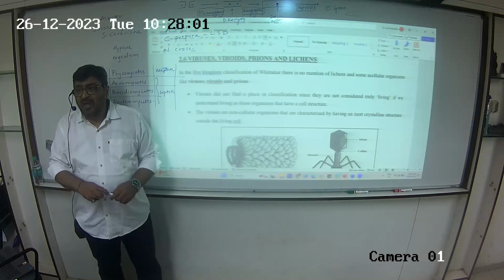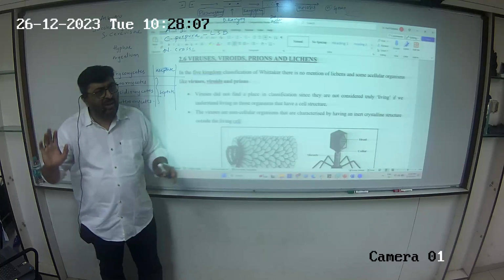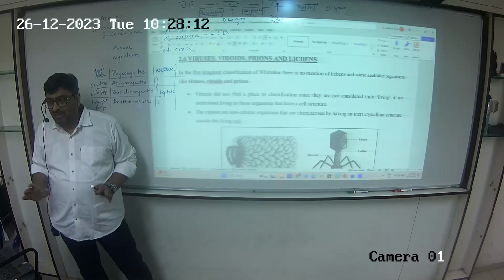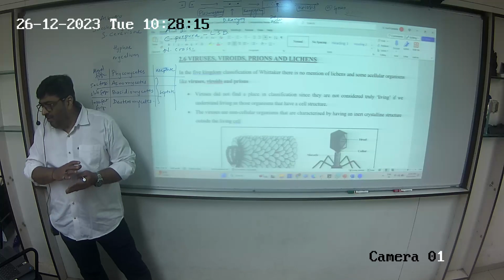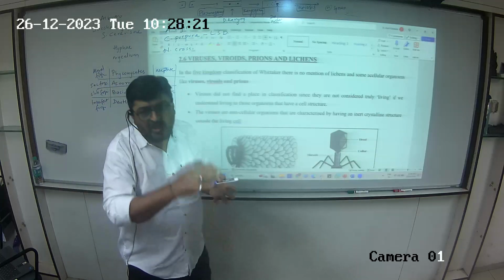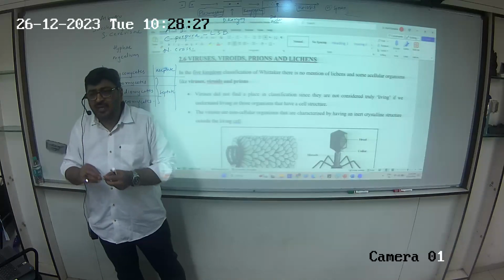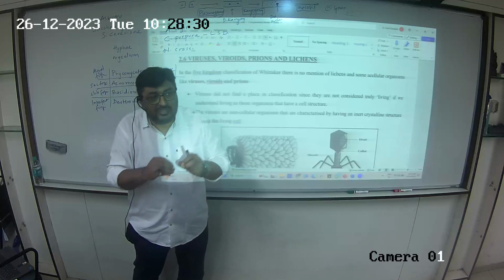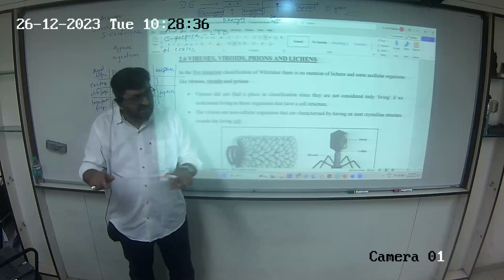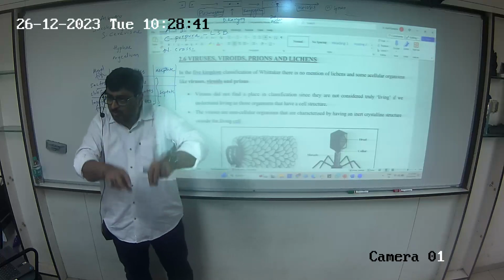ठीक है? The virus का structure is a coating of protein. और अंदर एक न्यूक्लिक एसिड है. That is the only structure which is found in a virus. It neither has got any kind of nucleus, it does not have a mitochondria, it does not have a Golgi body, no, nothing of that sort. So how do we put it in one sentence? We say it does not have any metabolic machinery of its own. Isn't this cumulatively running our entire metabolism? Each and every organelle has its own function which is contributing to metabolism.